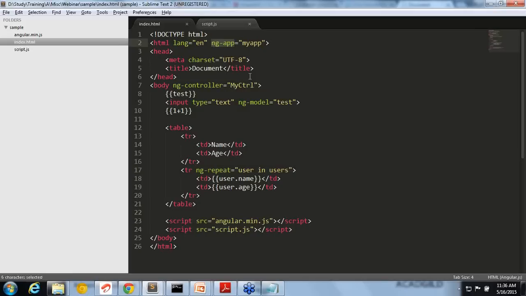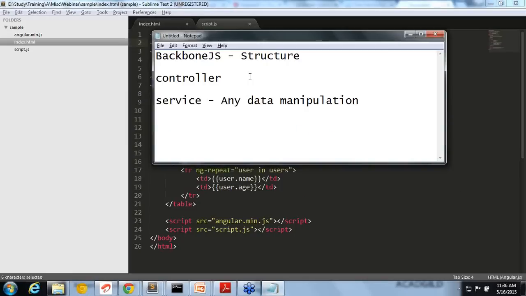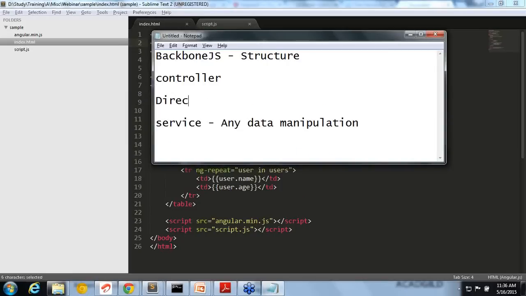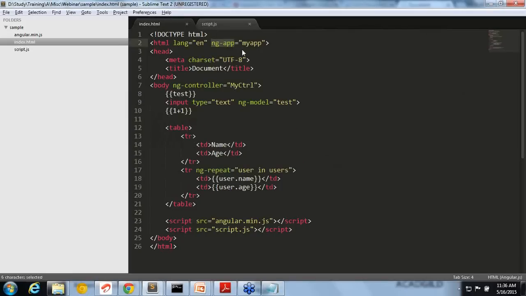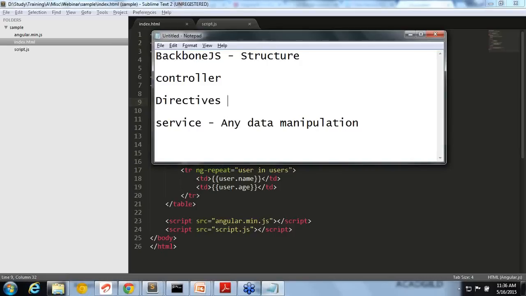These are all custom attributes, which in Angular terms we call directives. These are the directives given by Angular, automatically available with Angular. You can also create your own custom directives. Fine.